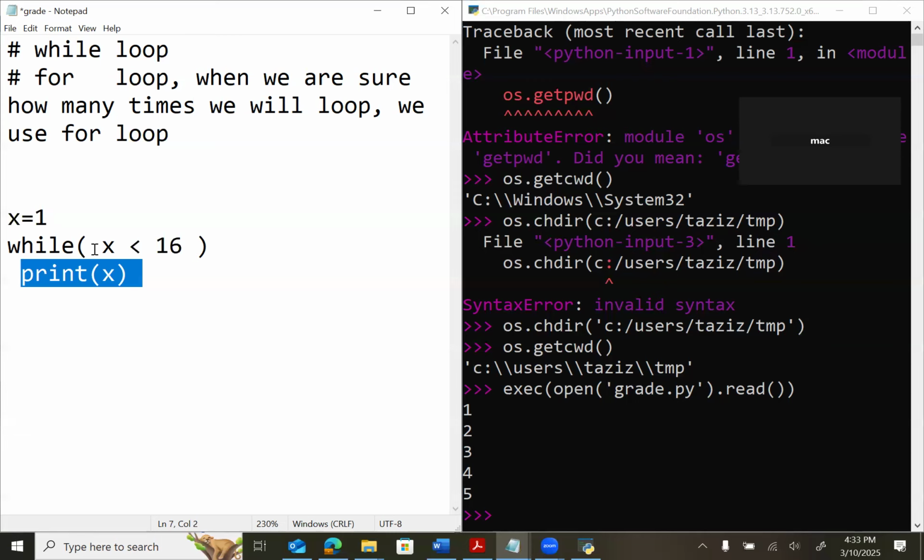So if X is bigger than 16, it will not print. It will go outside the loop. It will exit the loop.